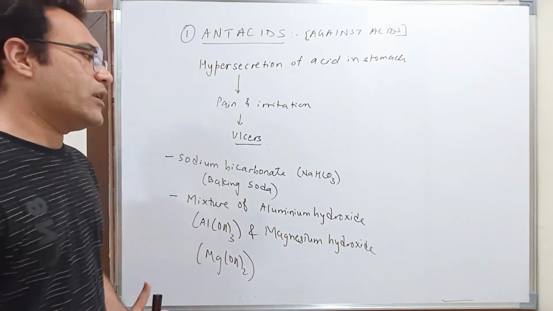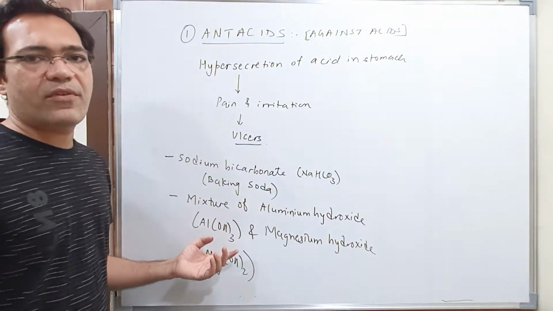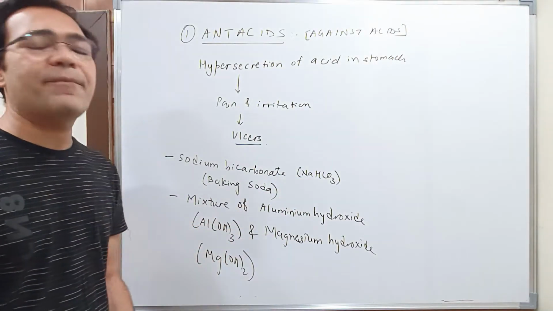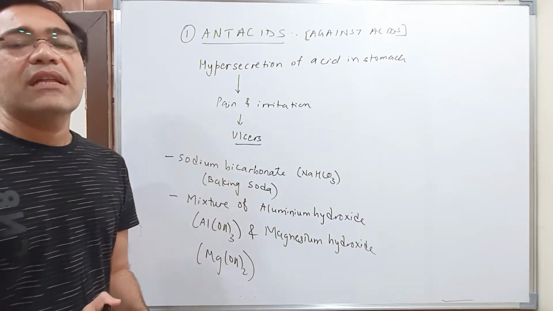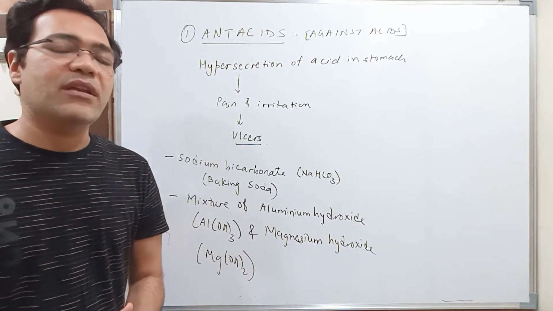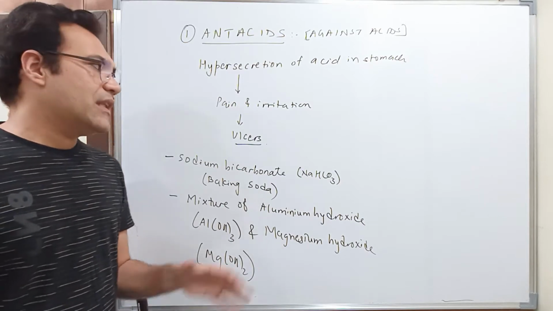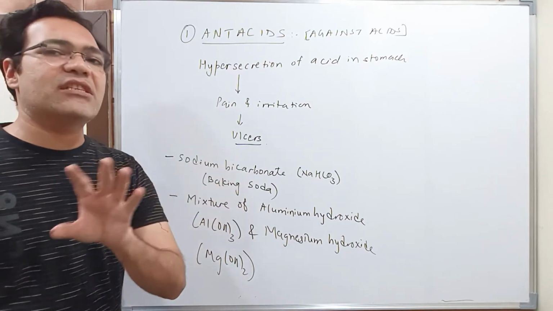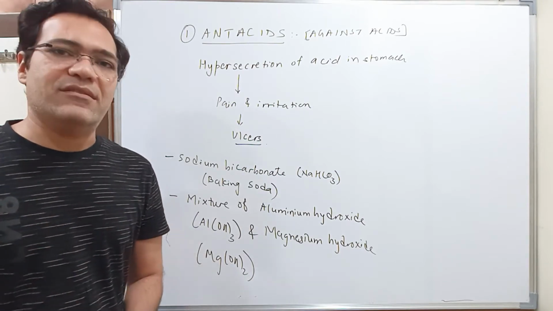But students, you need to understand here that whether you use sodium bicarbonate or a mixture of aluminium hydroxide and magnesium hydroxide, the problem is that all these compounds will only work on the symptoms of the disease, right? But they will not cure the underlying cause of the disease. What I mean to say is that they will just neutralize the excess acid which is present in the stomach, but they will not be able to stop the production of that acid.